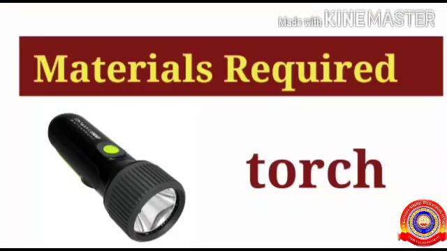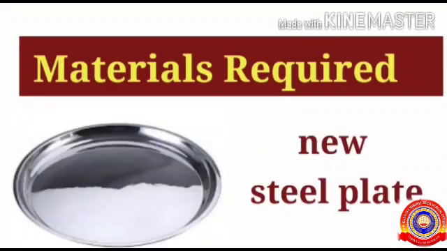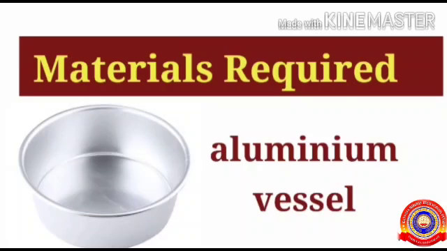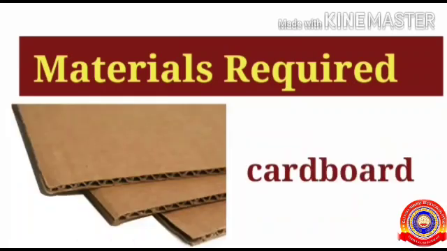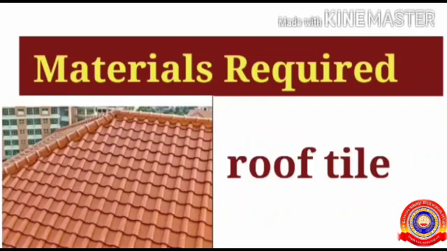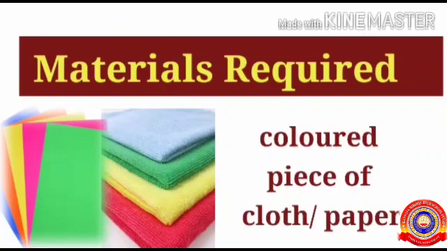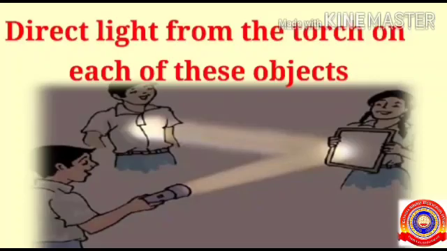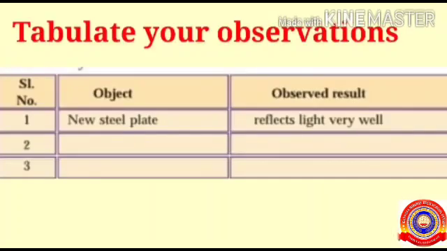The materials required are a torch, a new steel plate, an aluminium vessel, cardboard, floor tile, roof tile, and a colored piece of cloth or paper. Direct light from the torch on each of these objects and tabulate your observations like this.